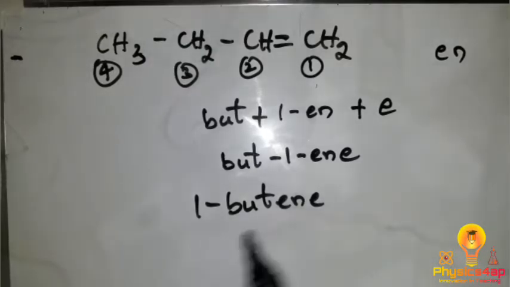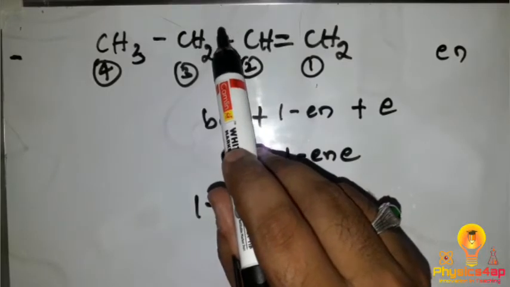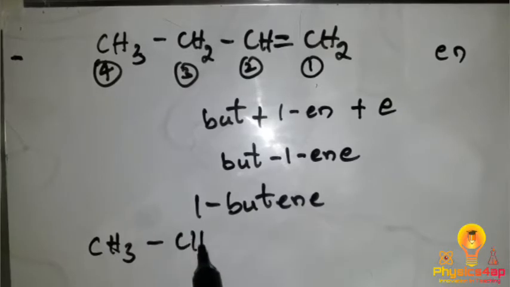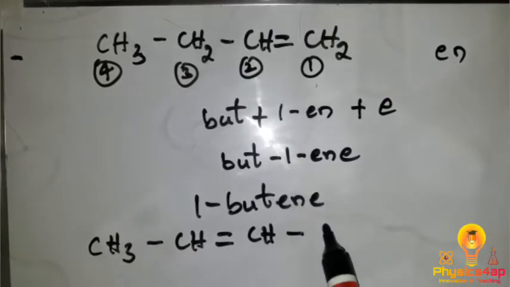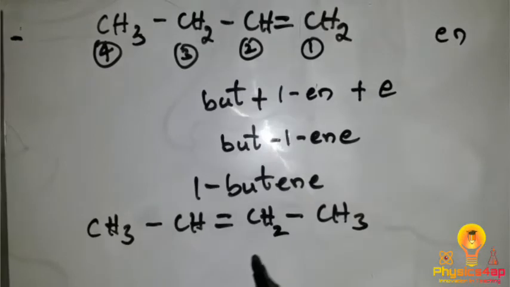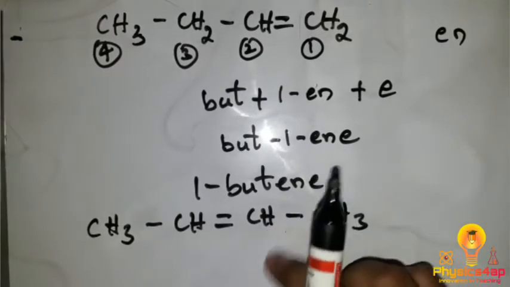So we can write it. For example, if it is present in the second position, like for example, if we have CH3 bond CH, double bond CH, bond CH3. So 1 2 3 4, right. So here we have 1 2 3 4, yeah.